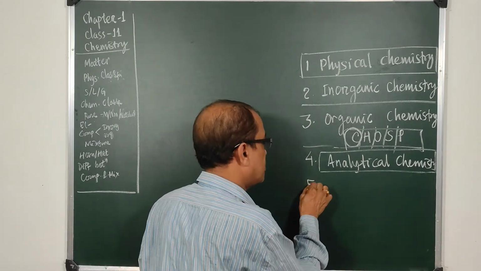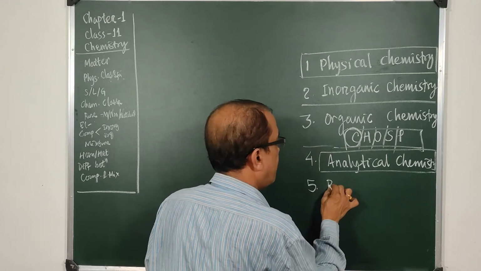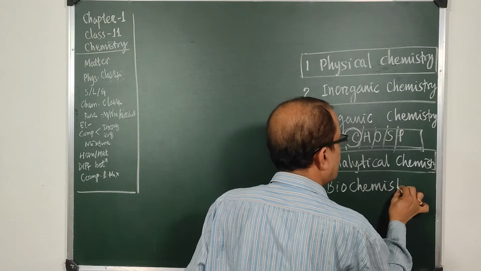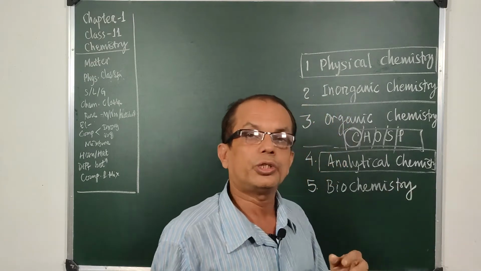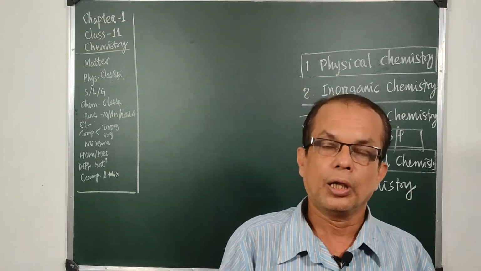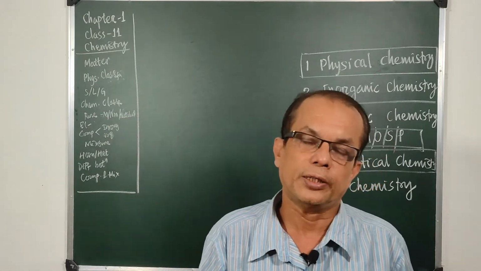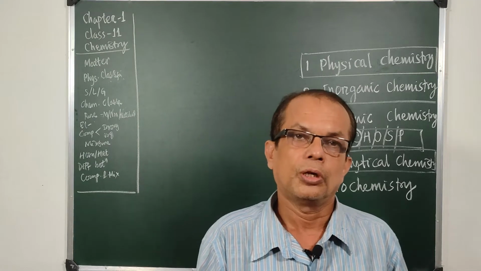And the next branch of chemistry is biochemistry. Biochemistry has played an important role in these 2-3 years after the outbreak of the pandemic COVID-19, the coronavirus.